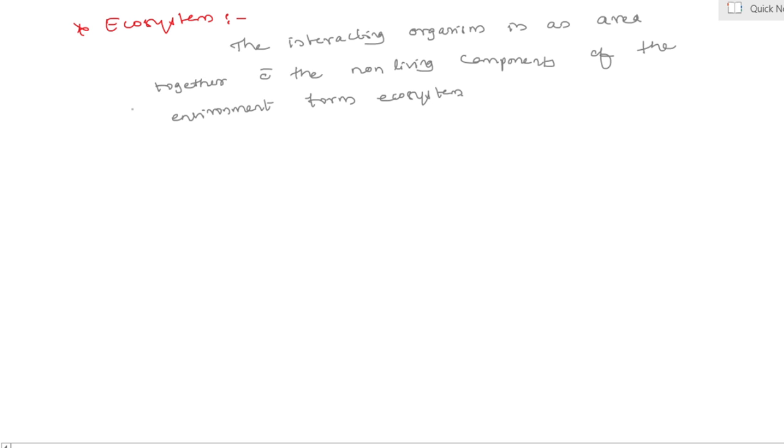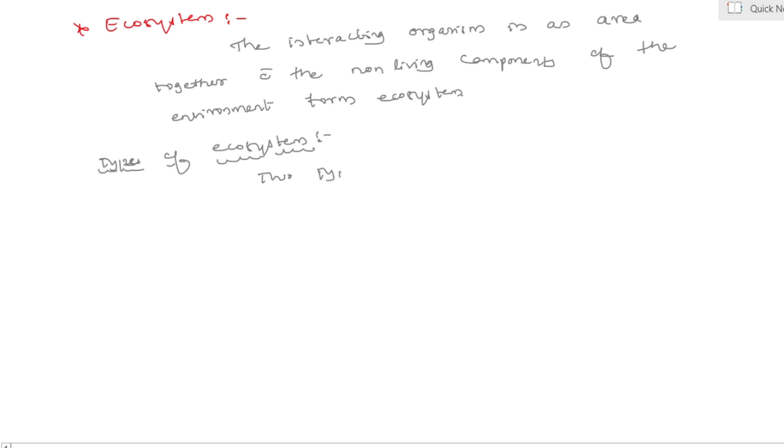Yes, let us see types of ecosystem. There are totally two types of ecosystems. How many types?